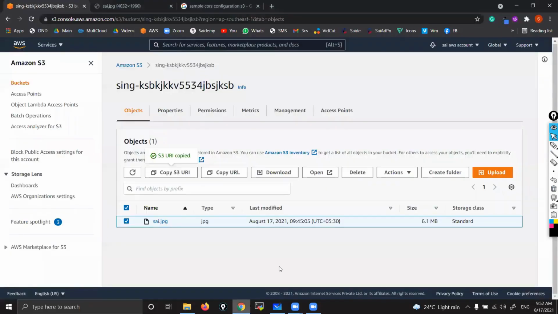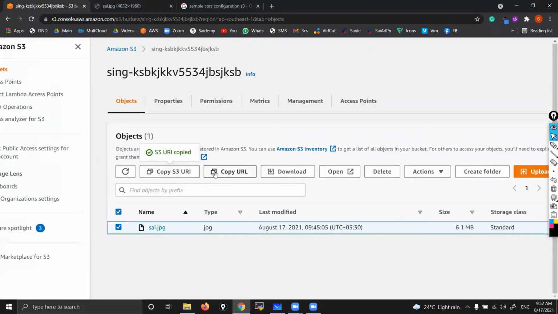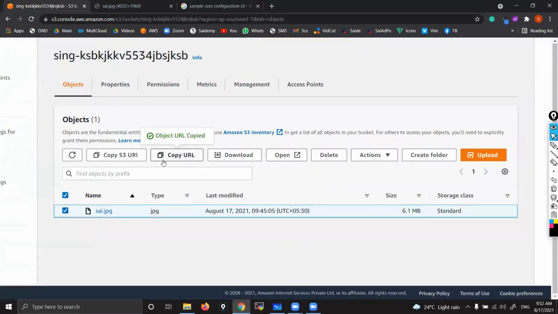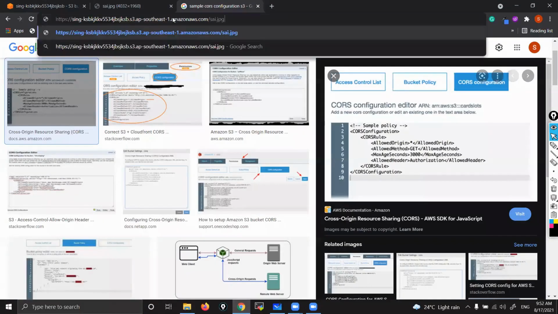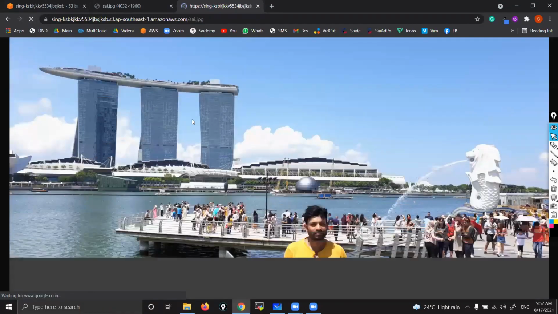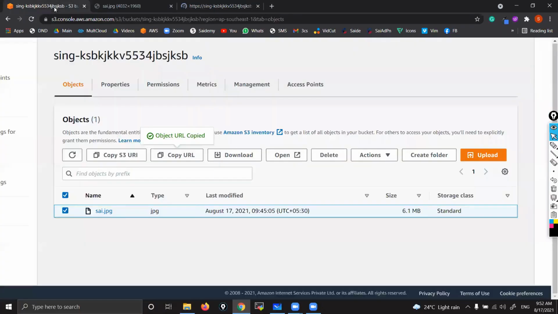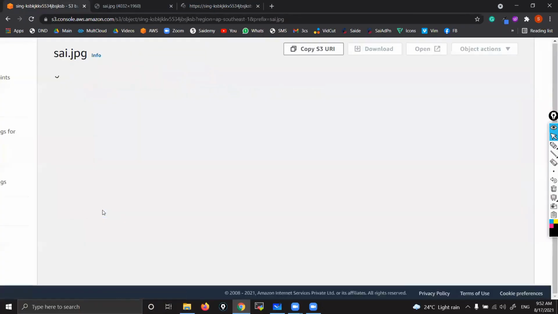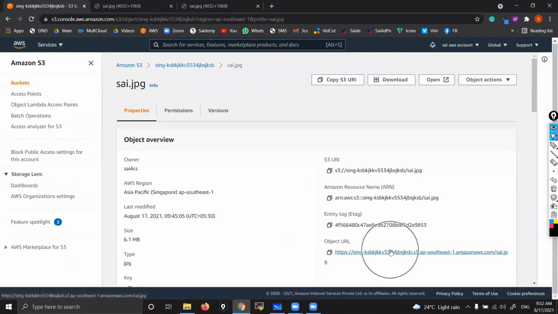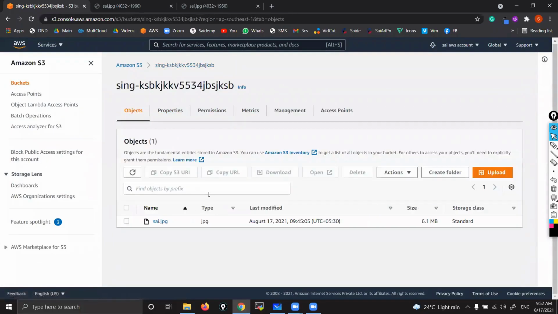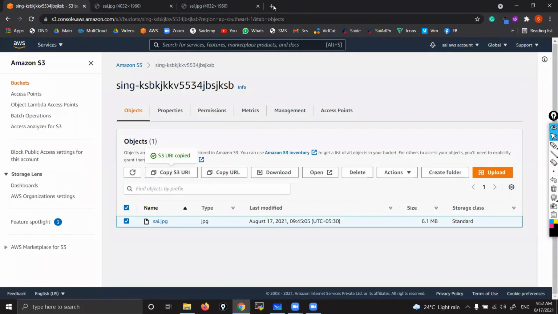Okay, let me verify, because I thought it was URL, but they have given URI. Let me paste here the URL I copied. Yes, that means it's a bucket, that object level link. So you go inside the object and click this link, or you can select that object and click here, both are same, right? Now come to copy S3 URI, just copy and paste. Let's see what it shows.